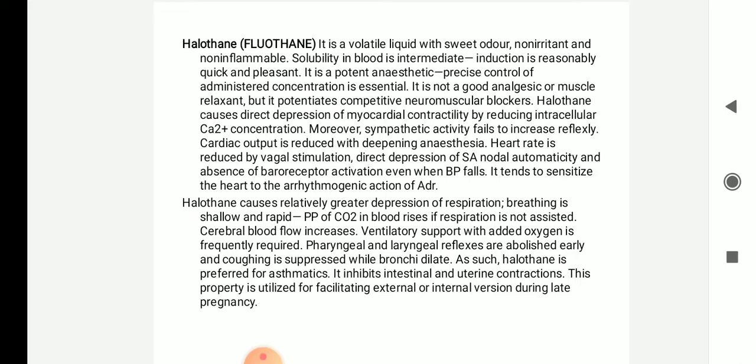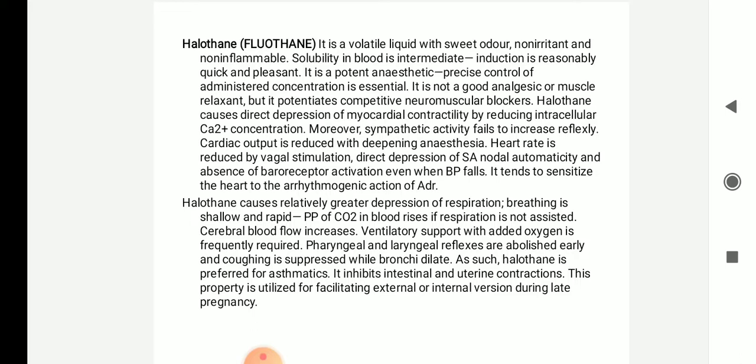Heart rate is reduced by vagal nerve stimulation. The vagal nerve is the 10th cranial nerve. Direct depression of the SA node, automaticity and absence of baroreceptor activation will lead to a fall in blood pressure.